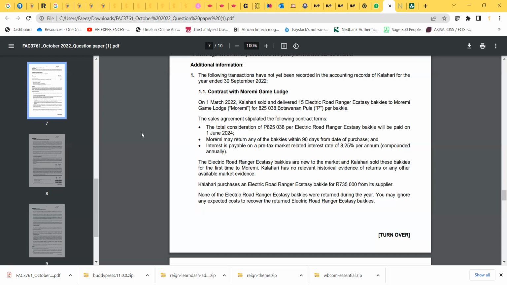What does that mean? Then they say Morimo may return any of the bakkies within 90 days from the date of purchase. Okay, so point number 1 is a significant financing component. Point number 2 is a return policy. So with the first point, significant financing: we know there's a financing component because the amount is paid at a later stage. So the question we need to ask ourselves is, is that financing component significant? If it is more than 1 year, it is significant. If it's less than 1 year, then it is not significant.